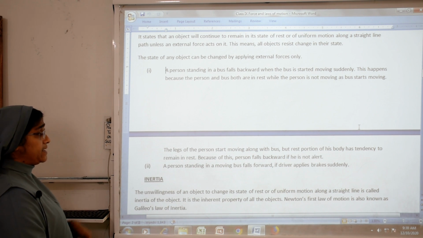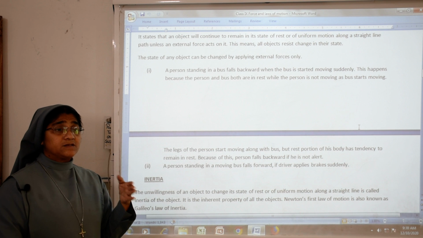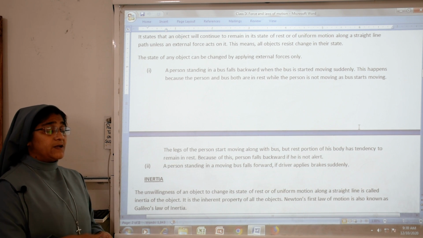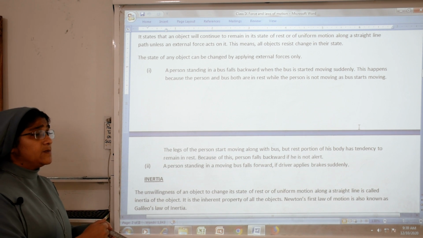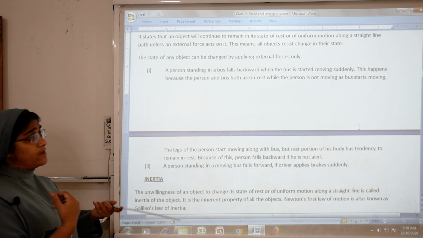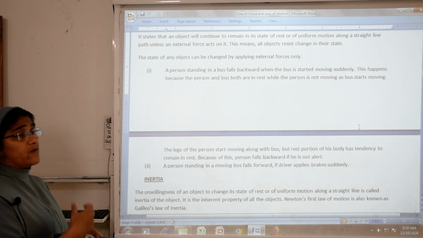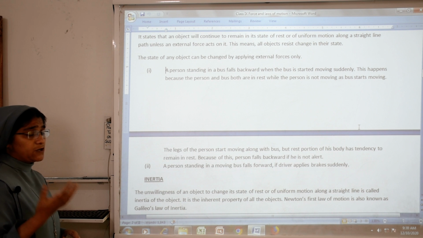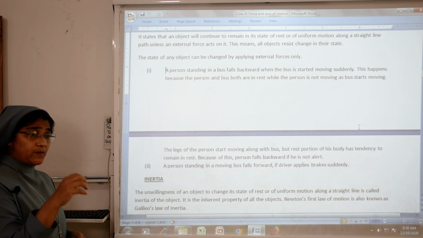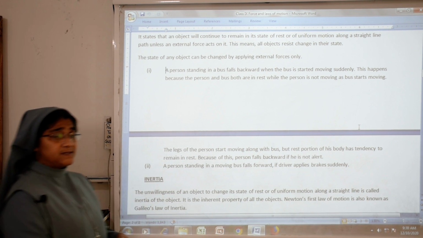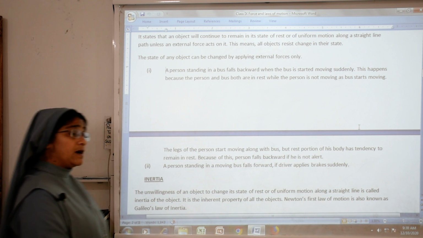So what is happening? While we are standing in a bus that has not started, suddenly the bus starts. What happens? We will fall backward. Why? Because we want to remain at rest. The upper portion of the body wants to be at rest, but the legs of the person start moving with the bus.